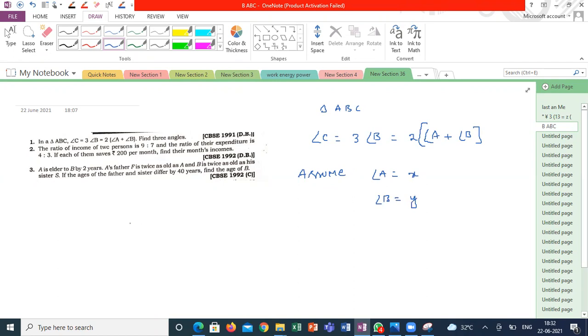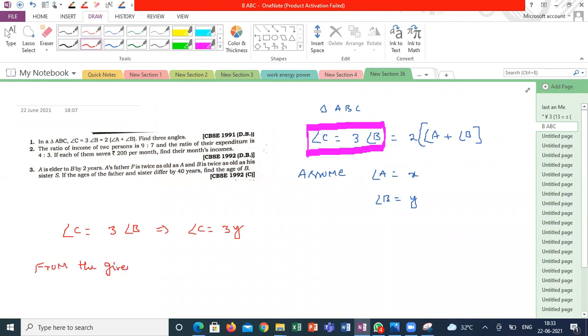So what I'm doing is taking these two relations. First, I'm taking this equation. What does this equation say? Angle C is equal to 3 times angle B, correct? From here, angle C is how much? 3Y, correct? Yes, sir. So from the given question, angle A plus angle B plus angle C is equal to 180. What is the reason I can write this here? Angle sum property of a triangle.